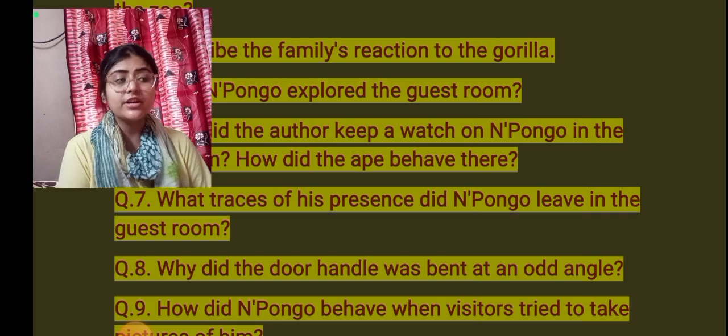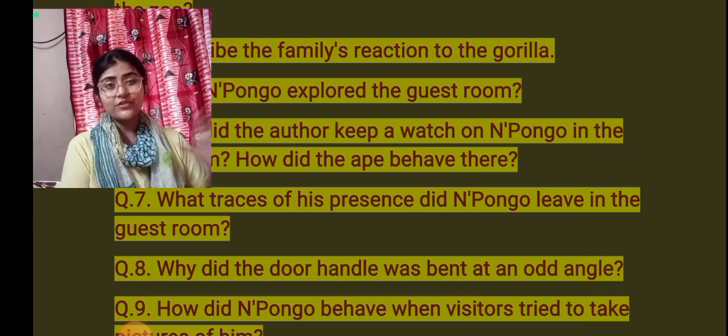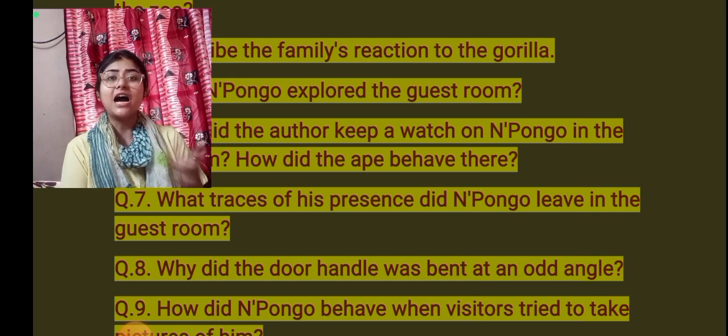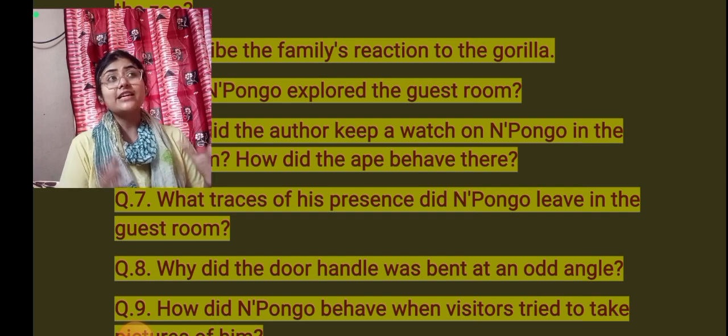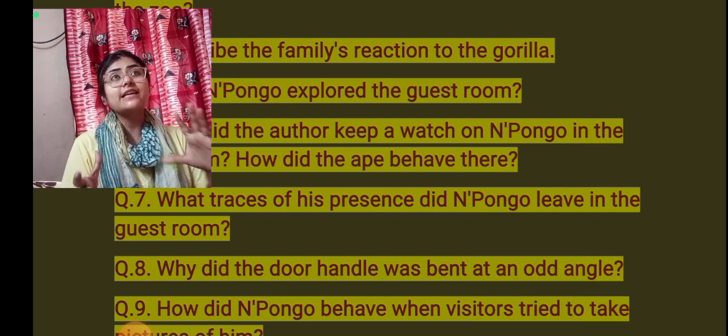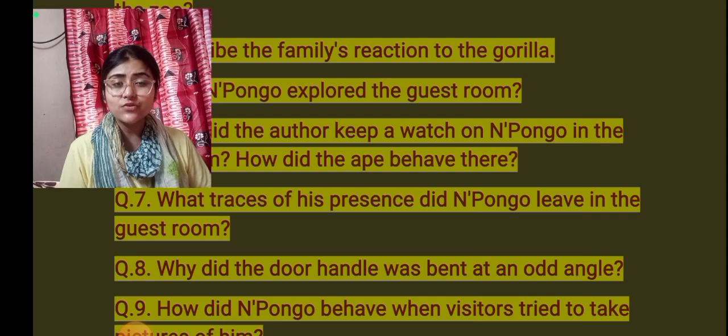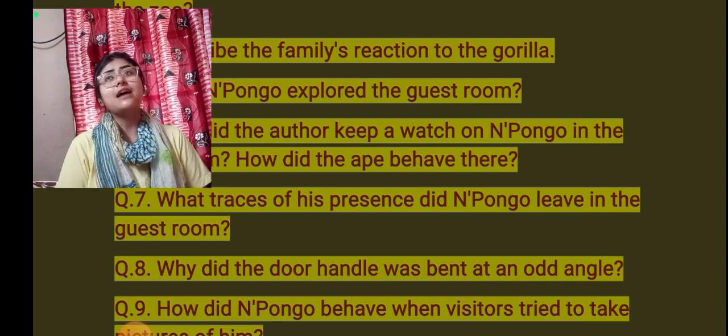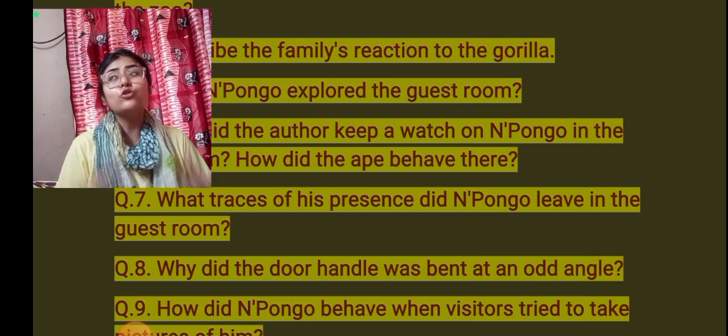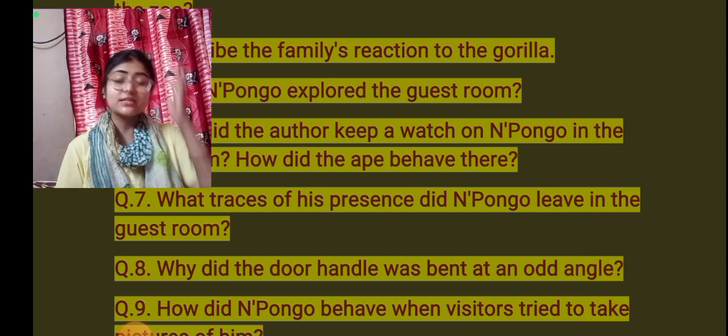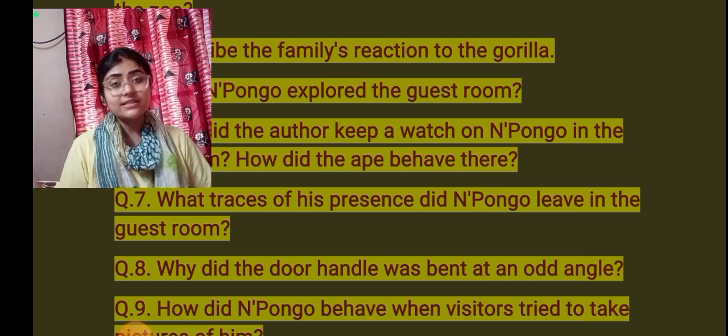The first one is that the wall of that guest room became red. How? It seemed as if the map of Japan was drawn on that wall. But how did it happen? Npongo threw the raspberry juice on the wall, and that was how the wall was designed in red color.